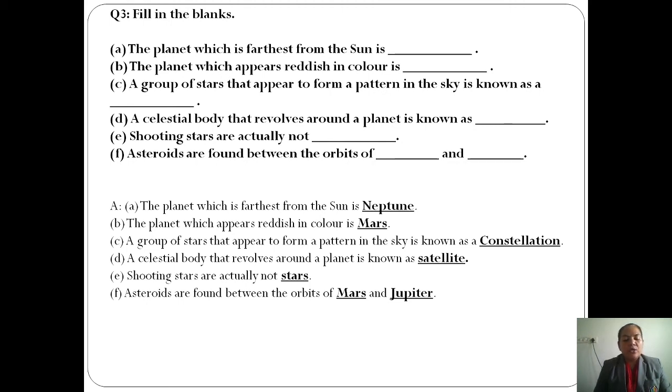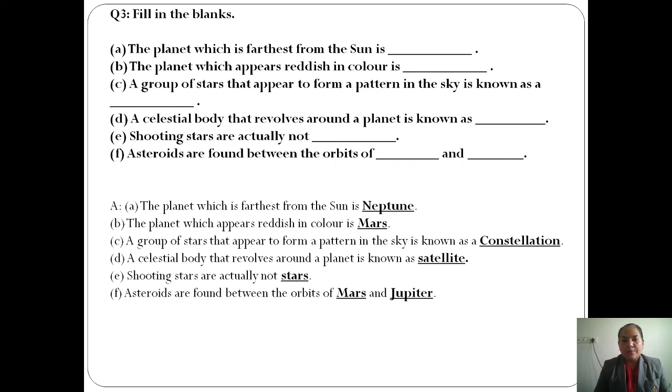Now, Mercury, Venus, Earth, and after that the last inner planet is Mars. And what is the first outer planet? That is Jupiter. Asteroids are the small objects which are found in the orbit between Mars and Jupiter. So the answer is Mars and Jupiter.